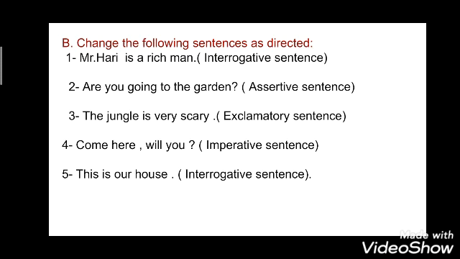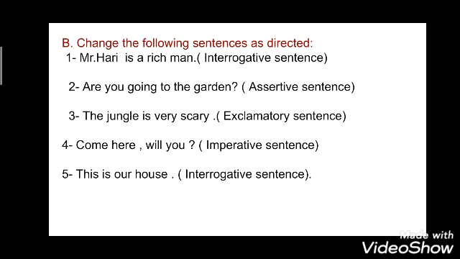So you have to make the sentence in the form of an interrogative sentence. Now coming to the second: are you going to the garden? In this you have to make an assertive sentence. And what are assertive sentences? The sentences which are in the form of a statement. Hope you all remember that assertive sentences are of two types, positive sentences and negative sentences. They will always tell you something. So you have to form it in that way.